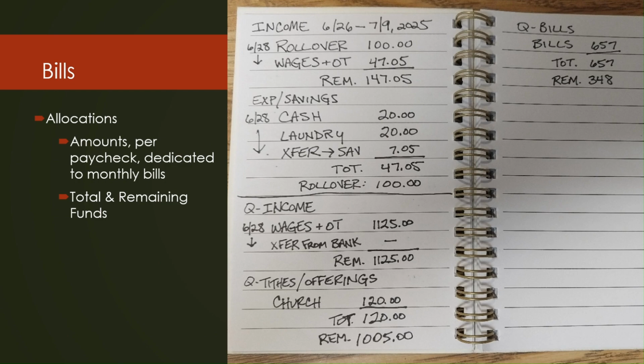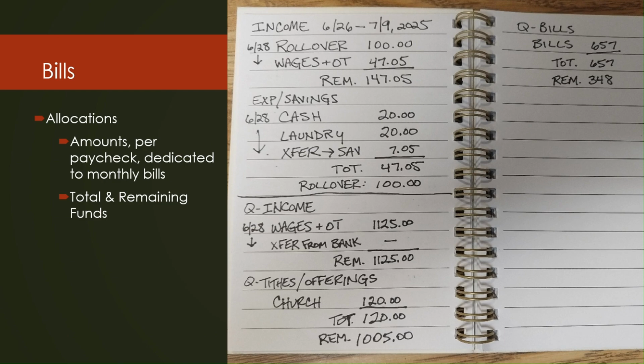So here you can see the 2-page layout of my little notebook, and the second page it starts with my bills, and I don't have room on this page to put all my bills in, so I do put the total amount of all allocations for my bills that go into Qube, and these are the amounts per paycheck that I've dedicated to pay monthly bills.